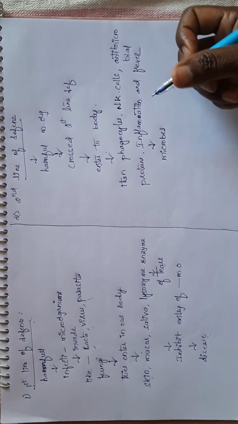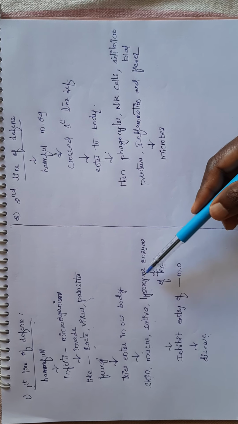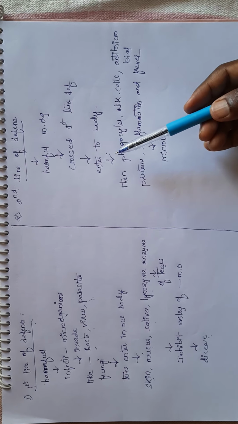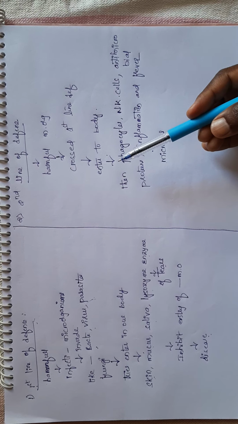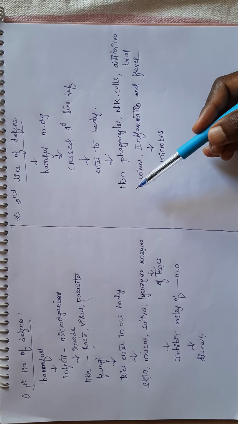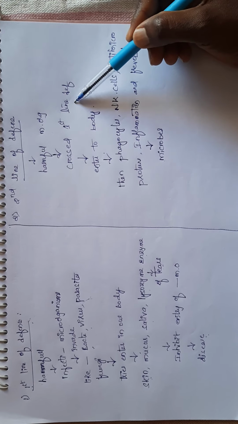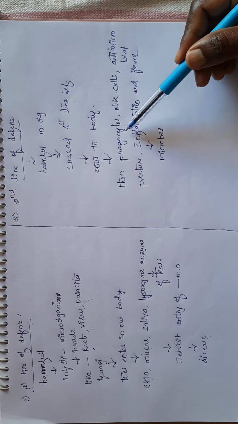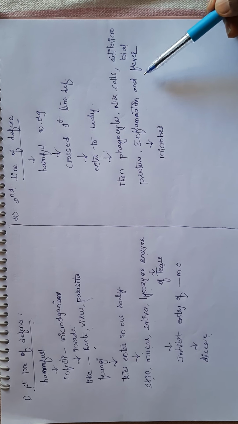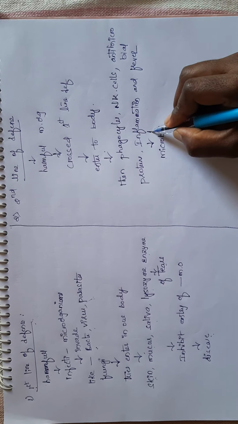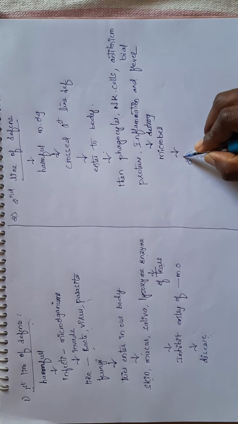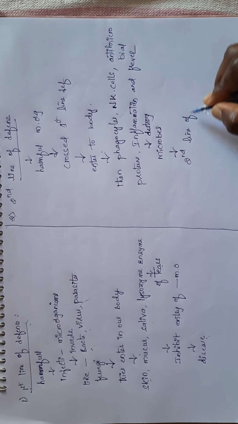If a harmful microorganism enters our body, the first line of defense, skin, mucus, saliva and lysozyme enzyme, will inhibit its entry. If the microorganism crosses the first line of defense, it enters the second line of defense. There the phagocytes, natural killer cells, antimicrobial proteins, inflammation and fever will destroy the microbes. So this is known as the second line of defense.